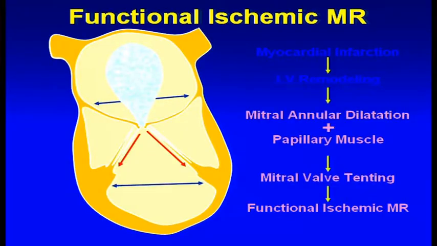There is a big debate whether ischemic MRs should be treated or not treated, because people do not die of mitral regurgitation. They die of increased left ventricular end diastolic pressure, for which you do nothing in case you change the valve or you even repair the valve. So it's a big debate whether ischemic MR should be tackled or not. Certainly not in poor LVs. If the ejection fraction is greater than 35 to 40%, you feel that there is some viability left. Along with CABG, you want to do something to it. That is the time when you should repair.